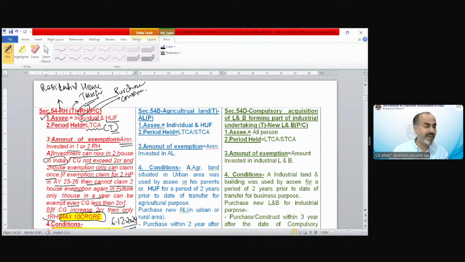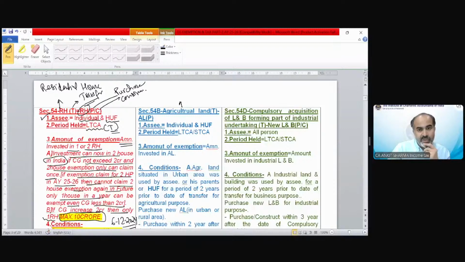Same in section 54B. If you want to claim the exemption, you have two options: either actual investment or deposit in the scheme. That is exactly the same also in section 54B, 54D, 54F also. We have almost the same kind of provisions. So now the other sections will not be that difficult, you will feel, because we have discussed section 54 in detail. Now, section 54B, applicability must be different in almost all cases.